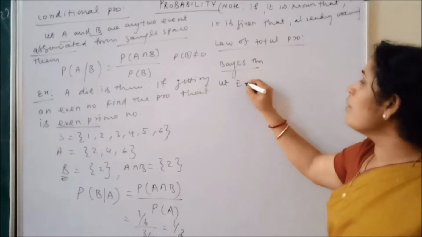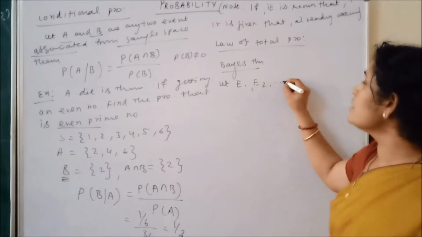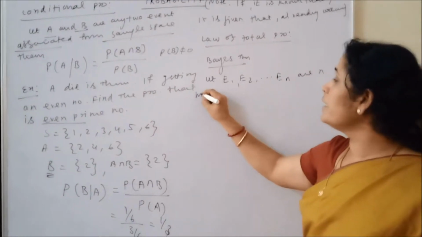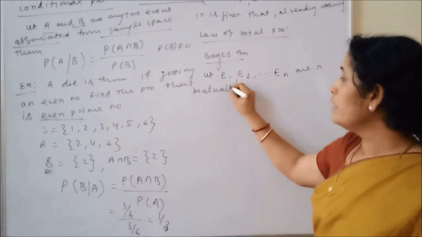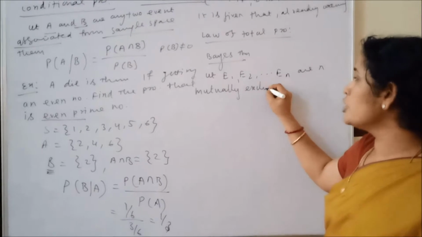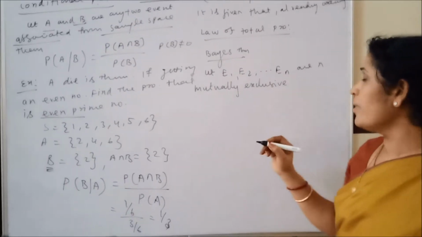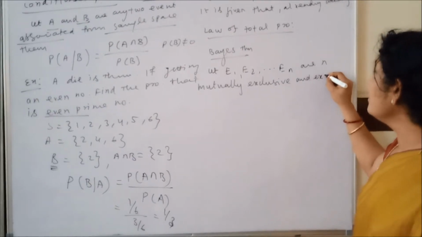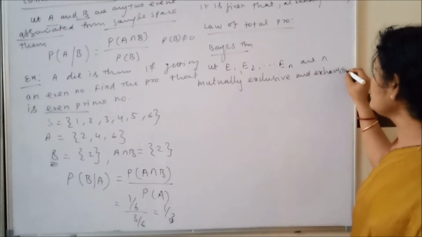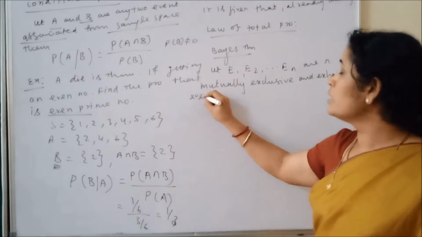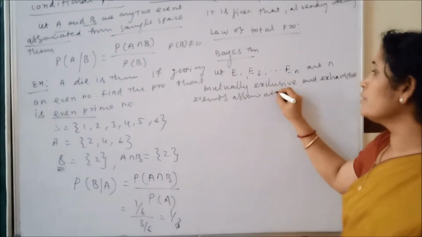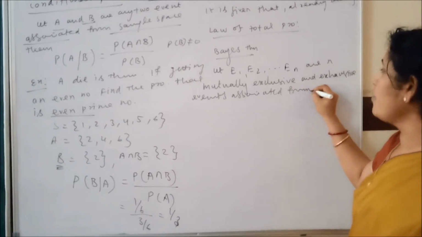Let E1, E2, E3, etc., En be mutually exclusive and exhaustive events associated with the sample space S. I already told you what exclusive and exhaustive mean.